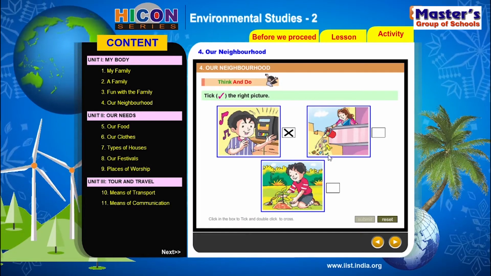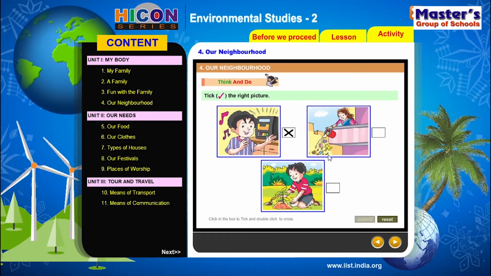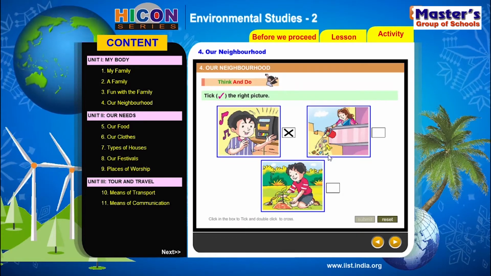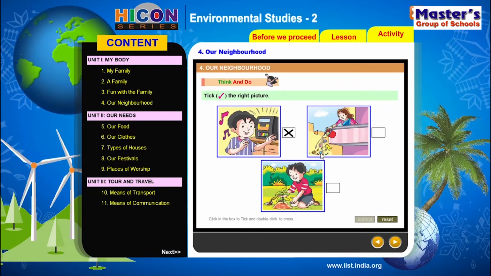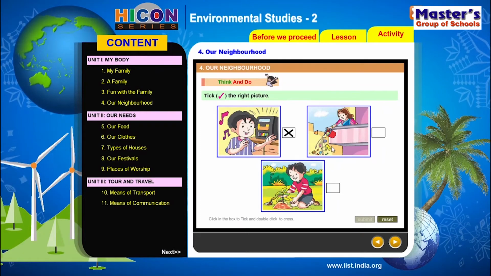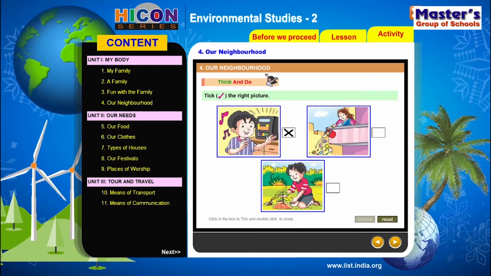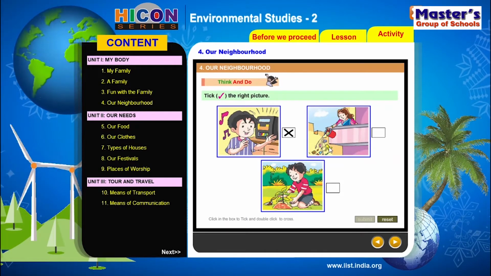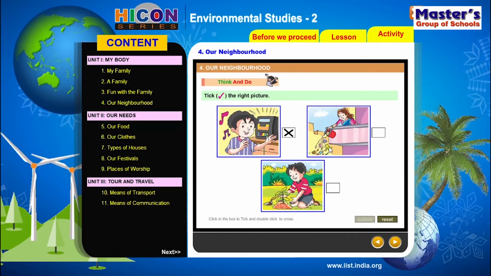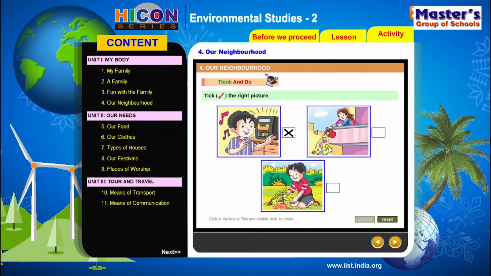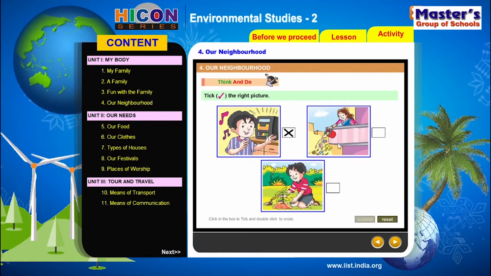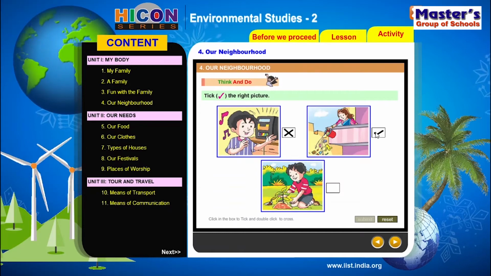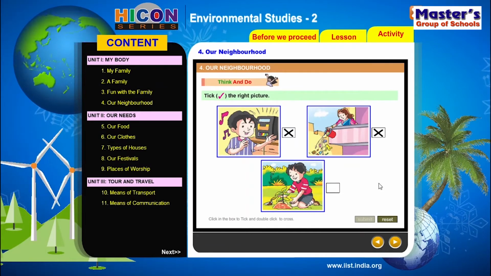The entire place will be dirty. Flies, mosquitoes, and all these kinds of things will come there. There are some food items also. I think there is a piece of cake or a banana. Rats will come in search of this food. The entire area will be made ugly, isn't it? So is that good, to throw rubbish like that in our neighborhood? No. So we will put a cross mark there.